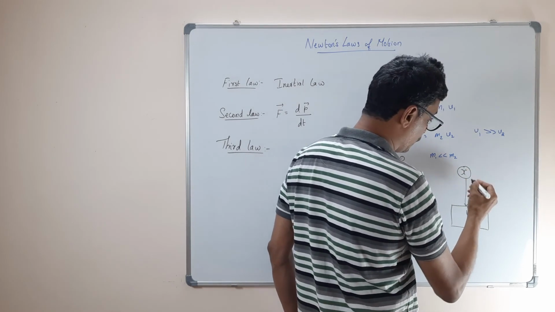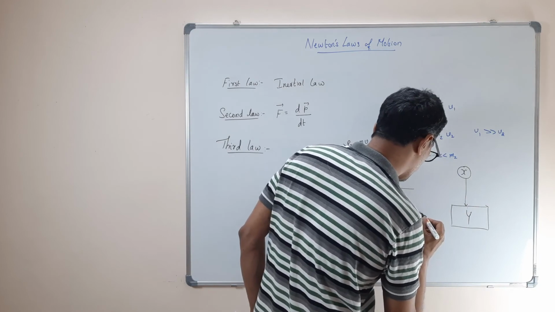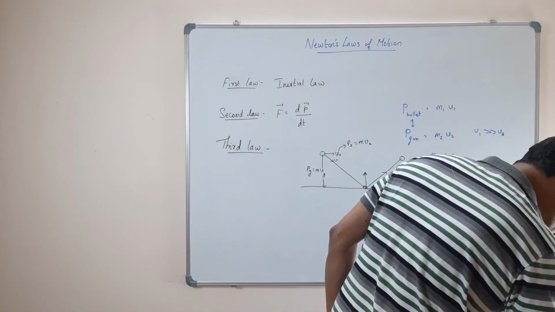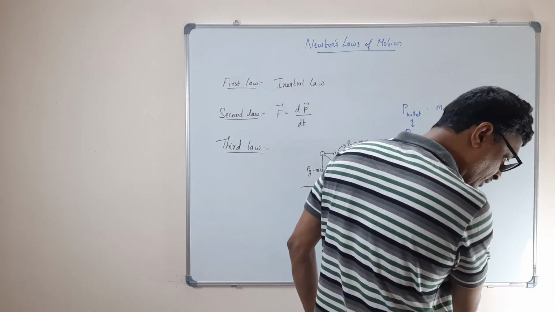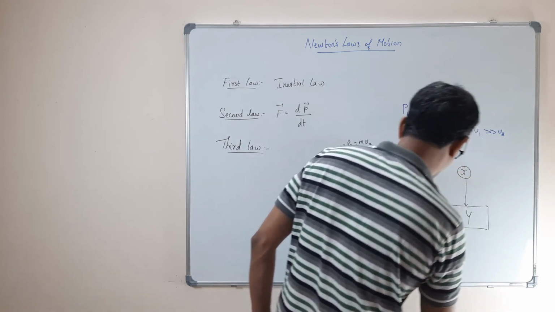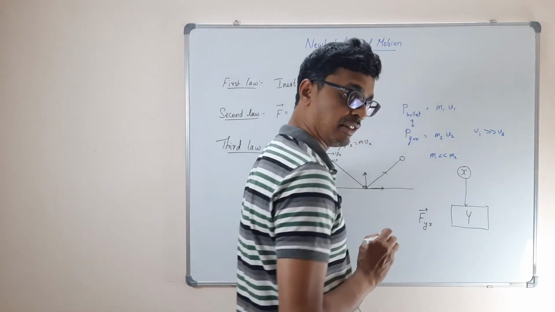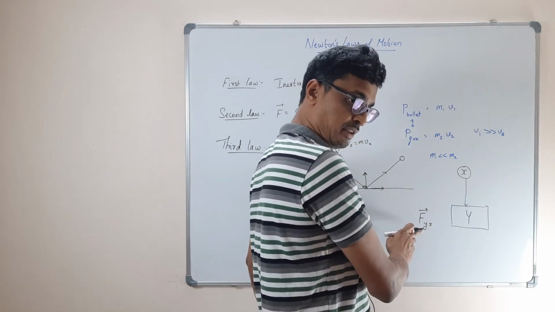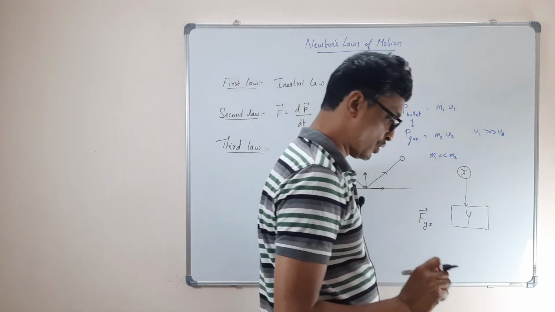The force exerted by a body X on a body Y is conventionally written as F of YX. That means X has imparted a force on Y, and the force amount is F.